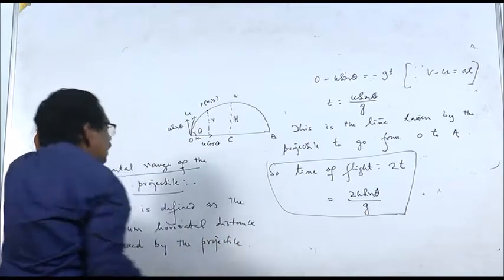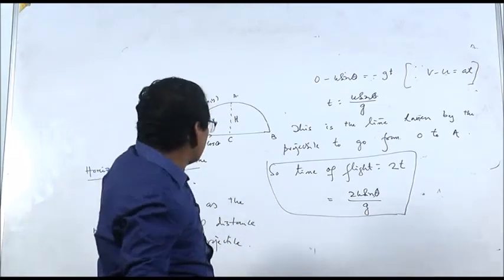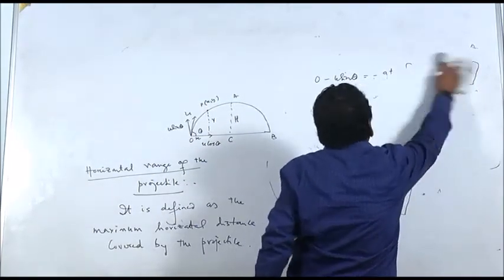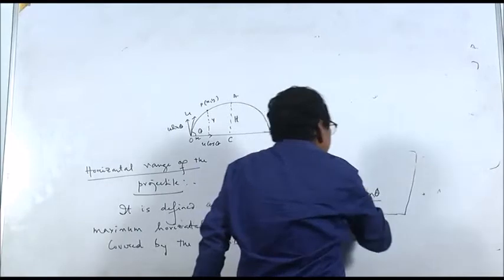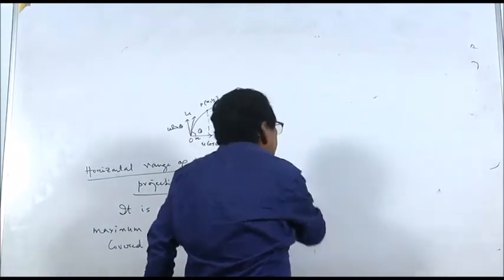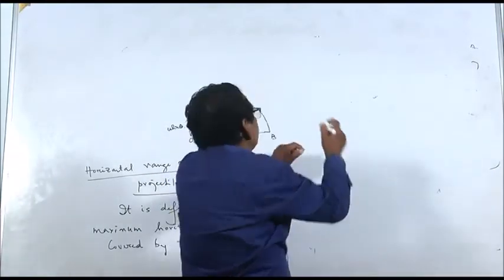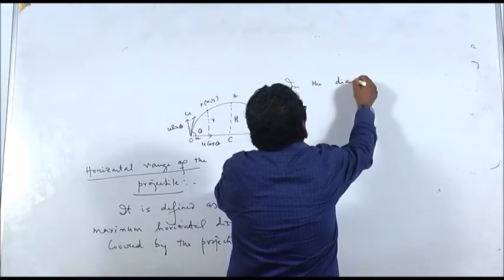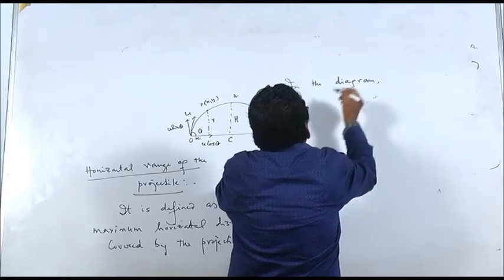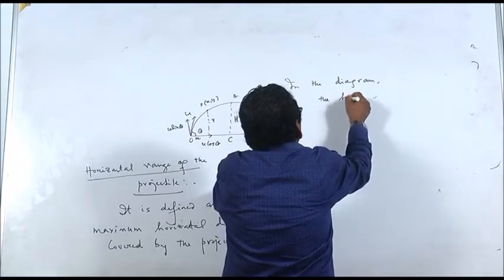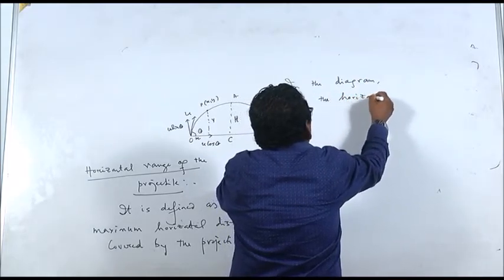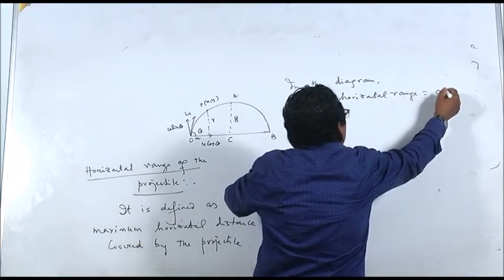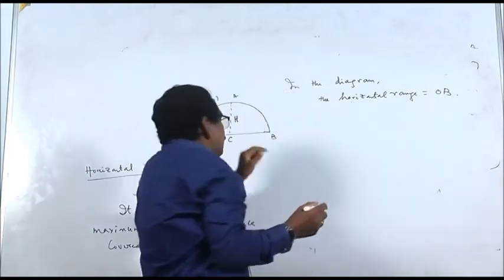In the diagram, what is the horizontal range? In the diagram, the horizontal range is OB.